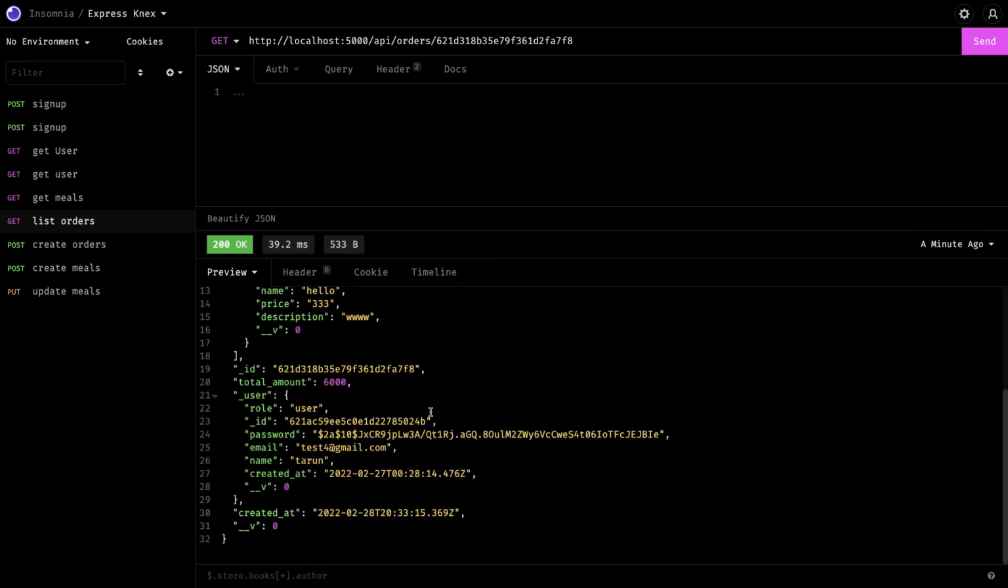Now we can talk about NestJS, how we can use Mongoose with the NestJS app, and how we can write the APIs.